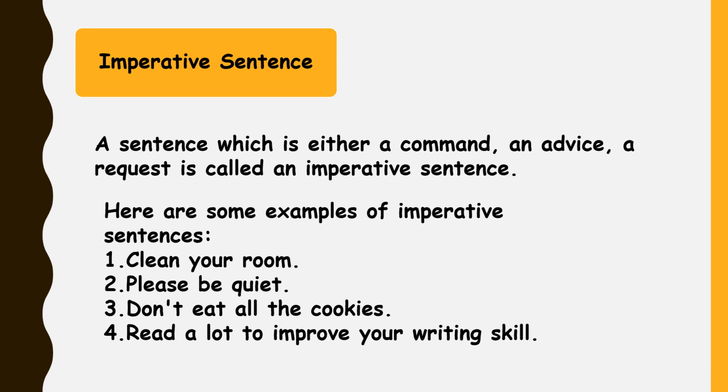The second sentence, "Please be quiet," makes a request. The third sentence, "Don't eat all the cookies," gives a command. The last sentence, "Read a lot to improve your writing skill."